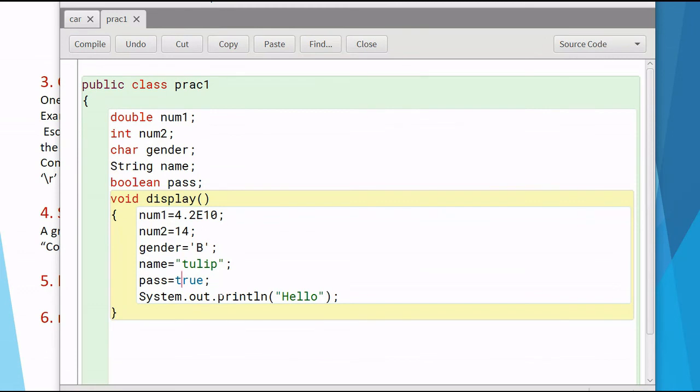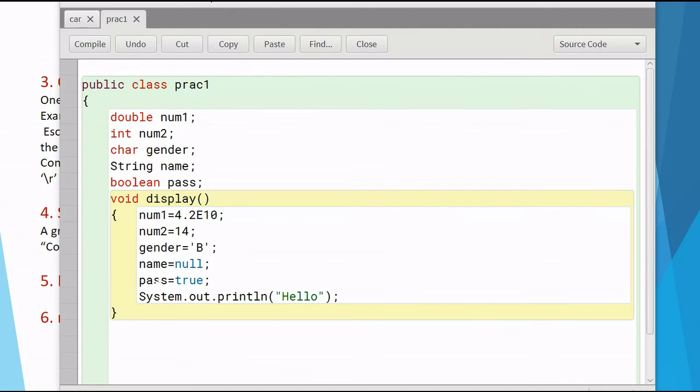The last one we will see is the null literal. Null literal means absence of a value. When there is no value given to it, we can call it a null value. So here you can see that name is a string data type. Only a reference data type can be given a null value.